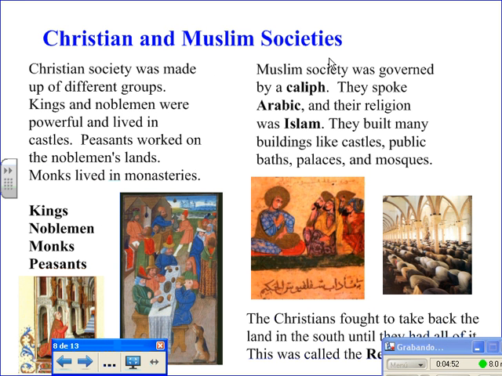Christian and Muslim societies. Christian society was made up of different groups. Kings and noblemen were powerful and lived in castles. Peasants worked on the noblemen's lands, and monks lived in the monasteries.